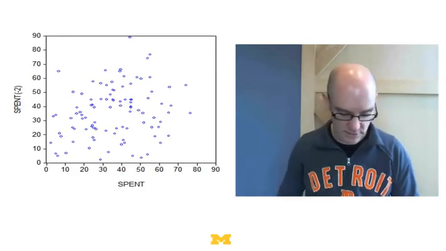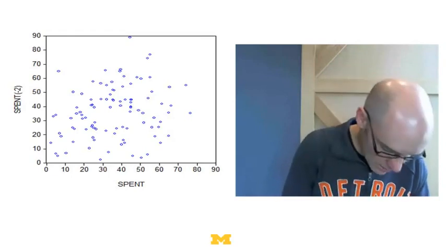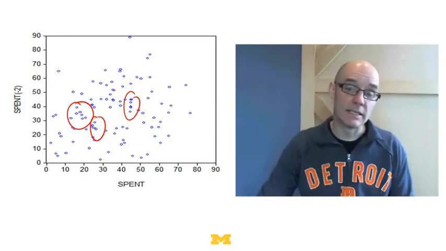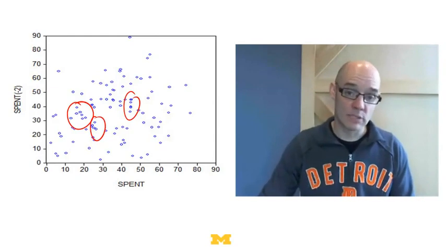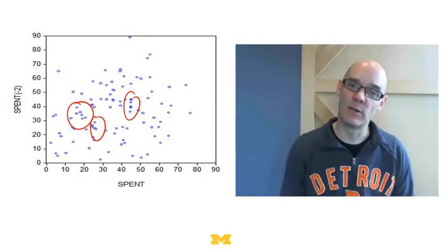There's a related idea to this notion of streaks, and that's clusters. Now you've probably noticed, if you look on the internet, there's all sorts of spatial graphs. So we can see all sorts of graphs where things are situated in space. So you might see data that looks like this. Now when we see data that looks like this, we might say, oh boy, it looks like there's a cluster here, and a cluster here, and a cluster here. And if this were, let's say, data on cancer or crime or something like that, you might think, boy, we better go and identify what's going on in that cluster. Well, here's the problem.